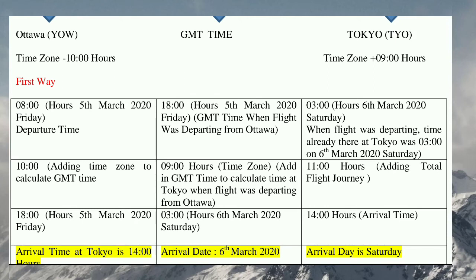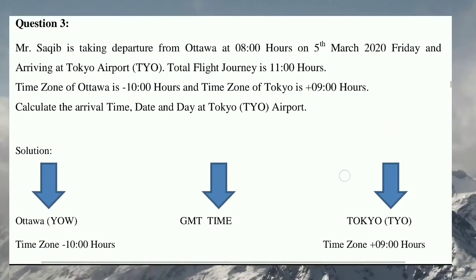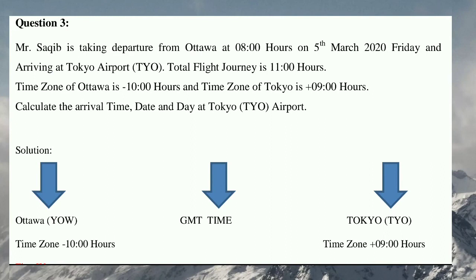Now again we have to go 3 hours more. In total we have to go 9 hours ahead of the GMT time. So 6 hours plus 3 hours, it becomes 3 in the morning. That will be 6 March 2020, Saturday, right? So in the 18 hours you have to add 9 hours more so that you can find out the local time of Tokyo. Once you have calculated the local time of Tokyo, that is 3 hours in the morning, 6th March 2020, Saturday.